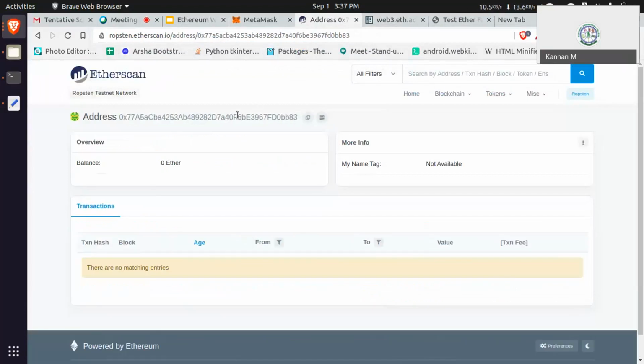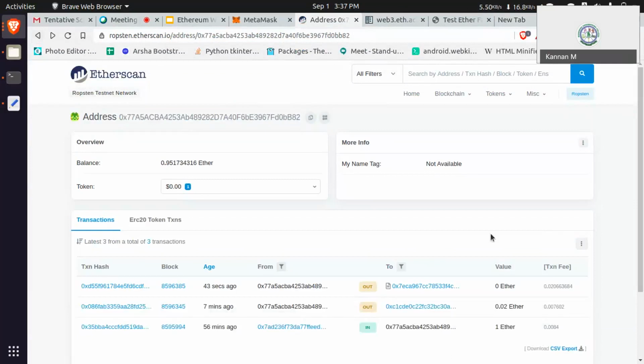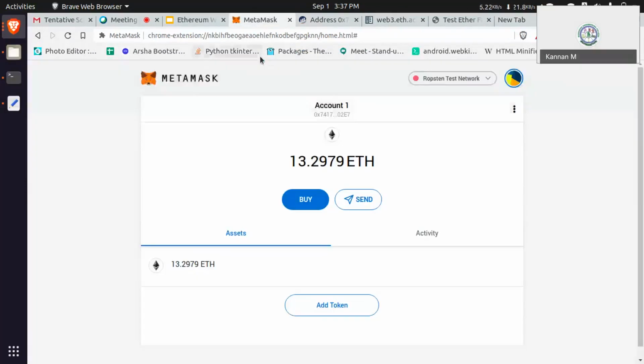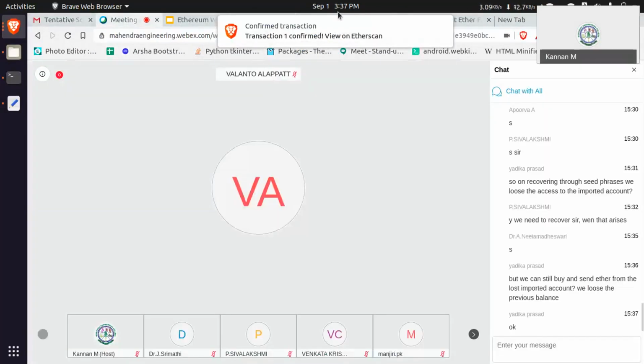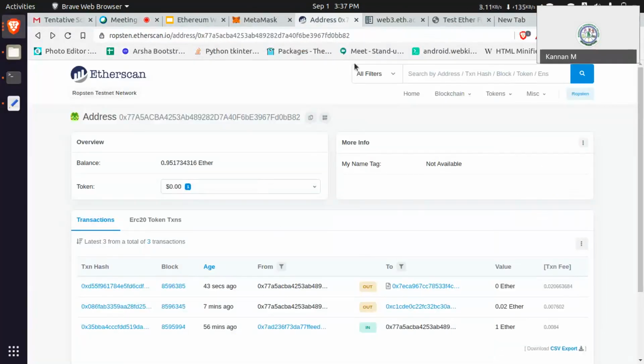Okay, this will also be an Ethereum account. If I send any transaction, this account will receive it. These things we need to check. That's what I'm saying: in Ethereum, the address is the main thing. Okay, anything else? Yeah, the transaction is confirmed.